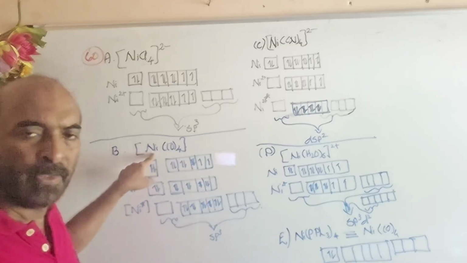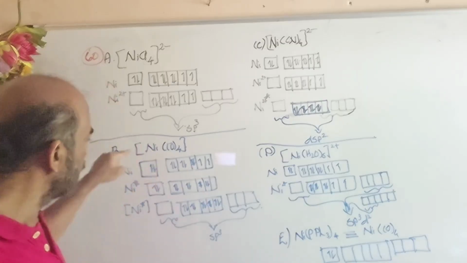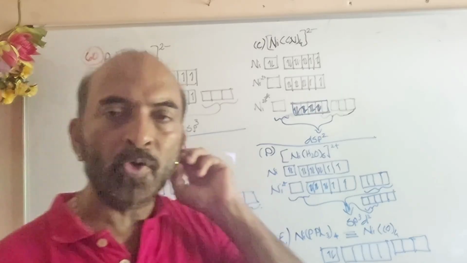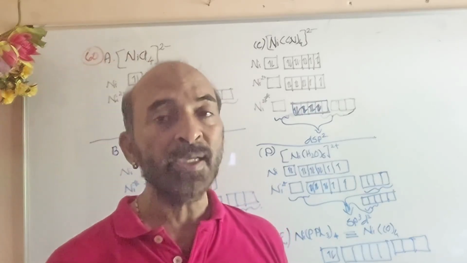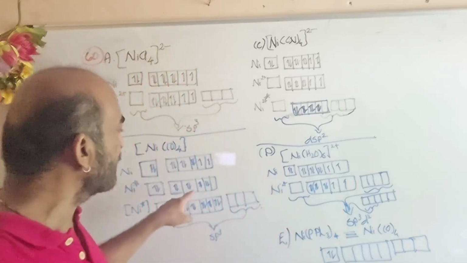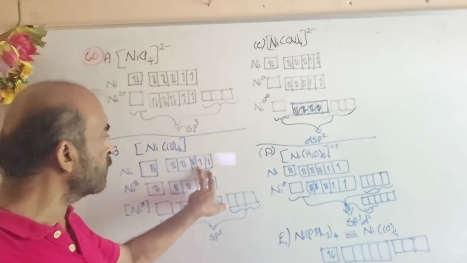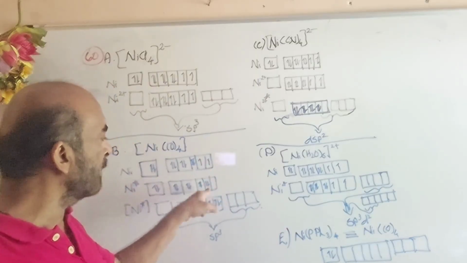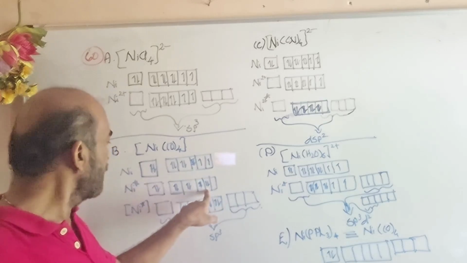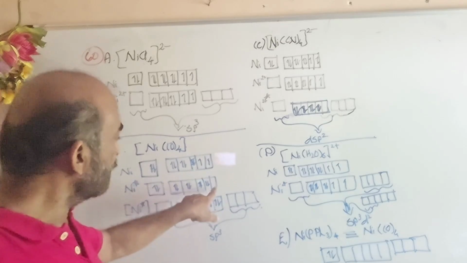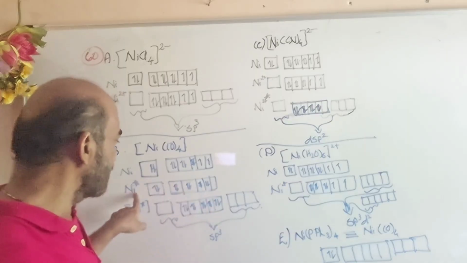Here it is a neutral complex, so no electron removal, but the carbonyl group, being a very strong ligand, can rearrange and produce a vacancy within the 3d orbital. These 2 unpaired electrons will get paired up in the d orbital. So it has a vacant d orbital in the excited state.